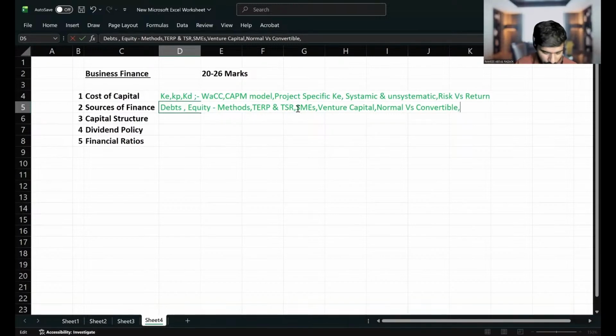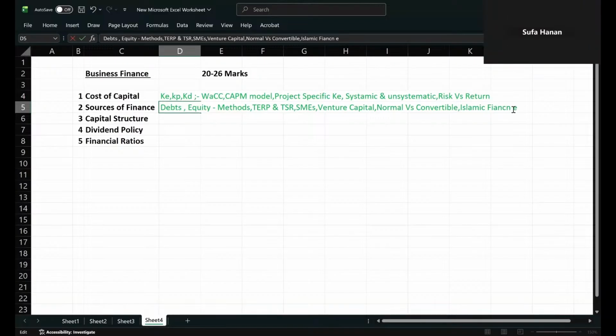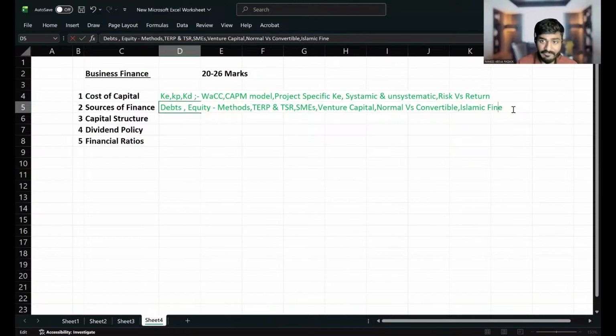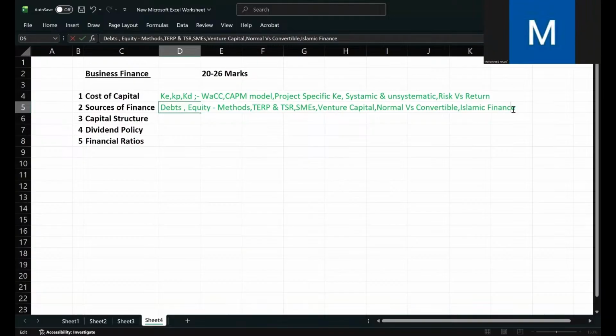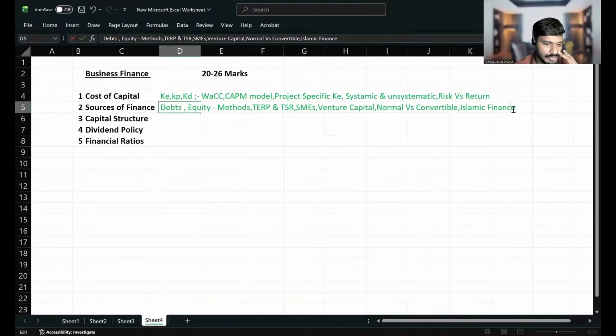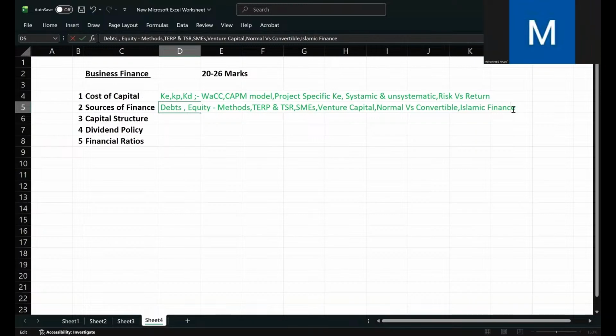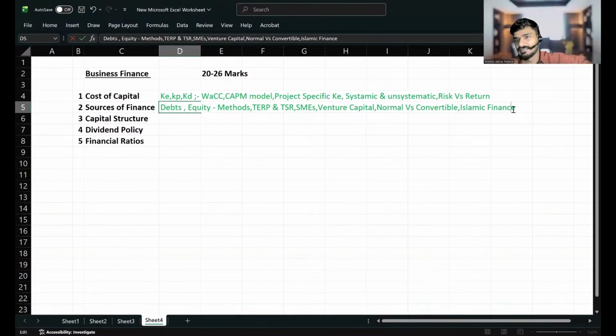Then you have to learn about Islamic finance. What do you mean by the term Islamic finance? Islamic finance is finance based on Muslim Sharia law and also on the Quran. Is its motive not to earn interest? It's not the motive actually. In the religion of Islam, interest is prohibited. What do you call interest in Arabic? Riba. Interest is called riba, and riba is prohibited in Islam. So we have to consider that interest is prohibited if you are going for Islamic finance.